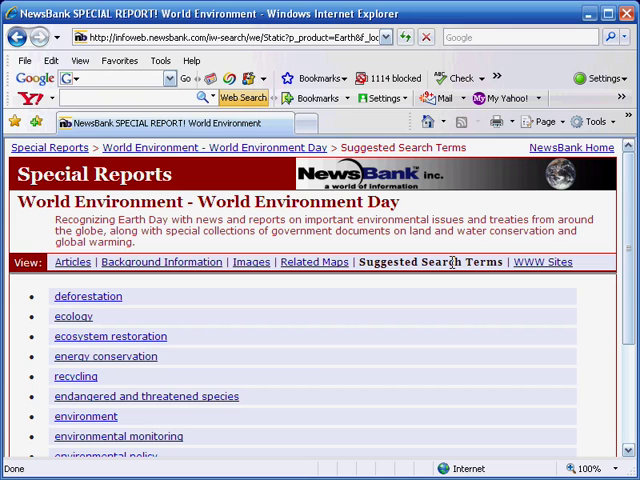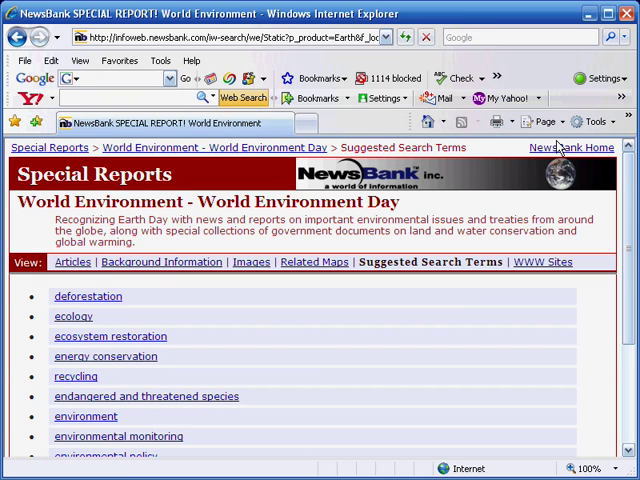Also, sometimes if you get stuck, if you think that you've searched your topic as much as you can and you're still not coming out with what you need, you might look at some of these suggested search terms and see if it gives you ideas for other ways you can research your topic or other ways you can narrow down your topic. For example, you might want to research only deforestation instead of global warming or instead of the environment. It also gives links to outside websites, maps, images, background information to help you understand your topic. So this is a very good place to start.